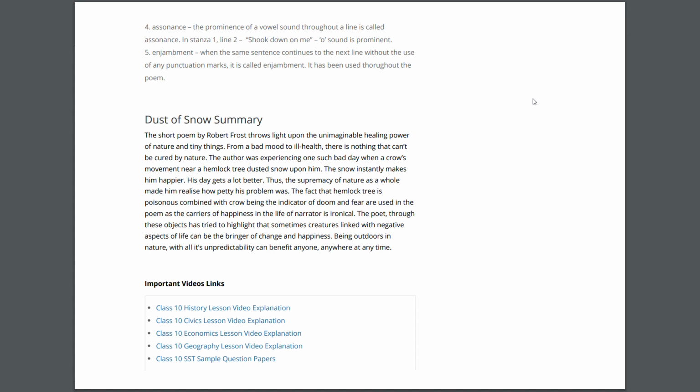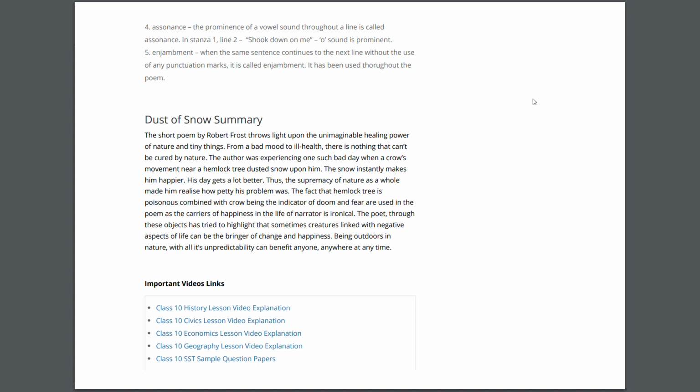From a bad mood to ill health, there is nothing that can't be cured by nature. The author was experiencing one such bad day when a crow's movement near a hemlock tree dusted snow upon him. The snow instantly makes him happier. His day gets a lot better. Thus, the supremacy of nature as a whole made him realize how petty his problem was.